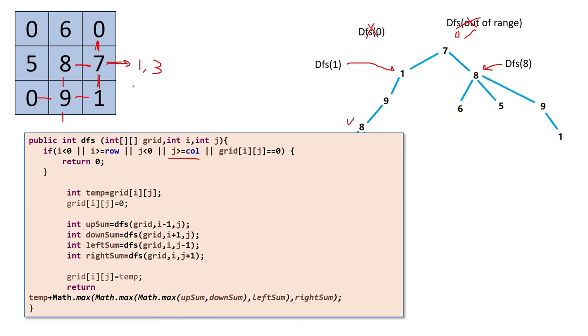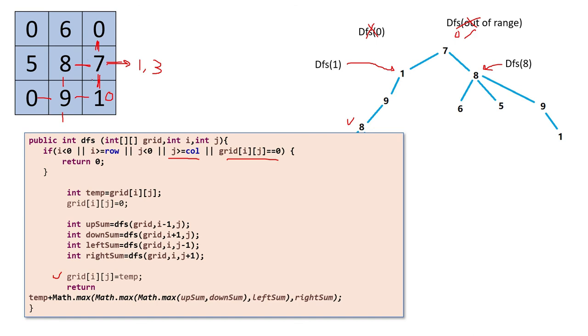Then one question can come to your mind: for 9 the right side was already visited, how will I maintain that? That is easy. When you traverse, at that time you store the current cell value in a temporary variable, then you make that cell 0. So when I actually complete visiting 1, at that time I will make it 0. So when 9 wants to go to the right side, then it will fall in the trap of this condition. So it will not go that way. And again after completing this function, I will make it 1 again. If you go through this code, you will understand this.